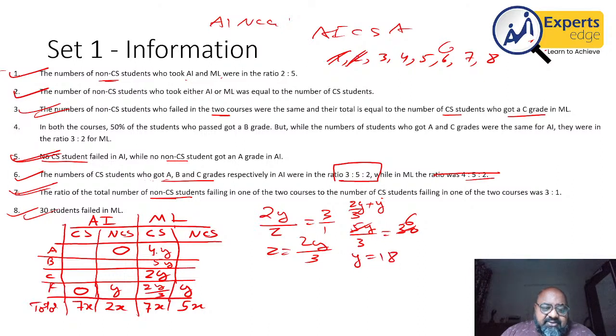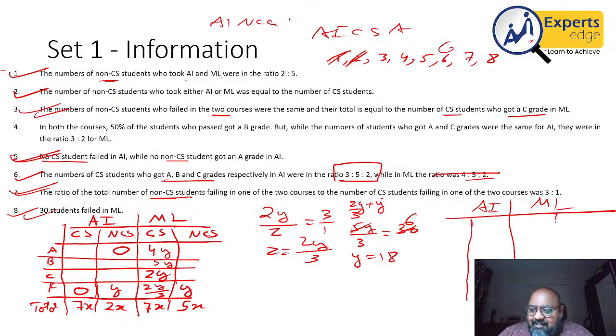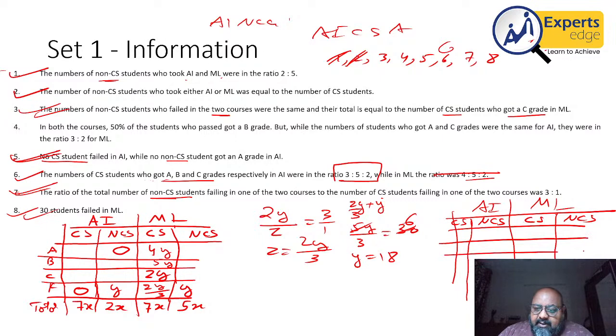The moment this happens, a lot of numbers will start filling out. So again, I am drawing this table here. On paper, I would not have to draw it again because there will be enough space to write the numbers. But on the screen, I'm struggling a little bit. Hopefully, I'll get better with time. A, B, C, F, total. So this is what we had.